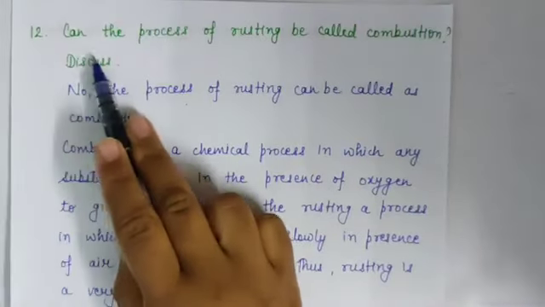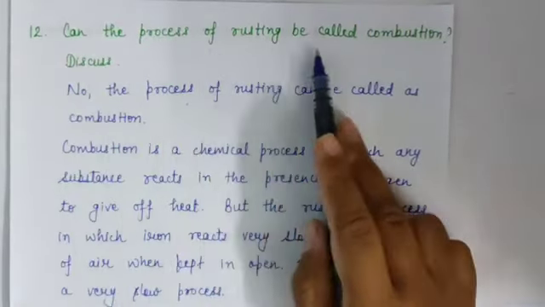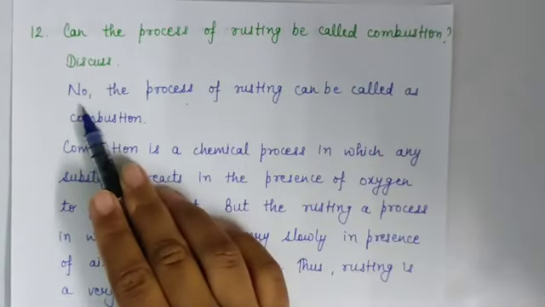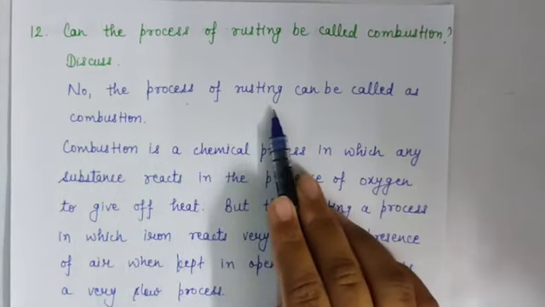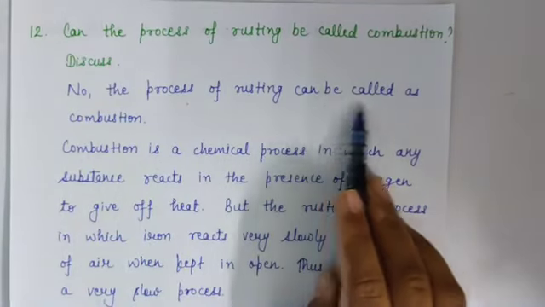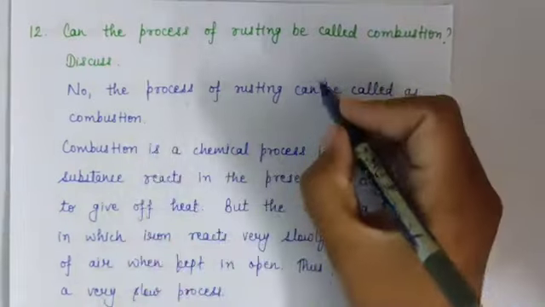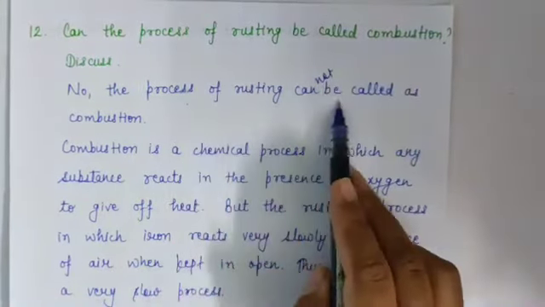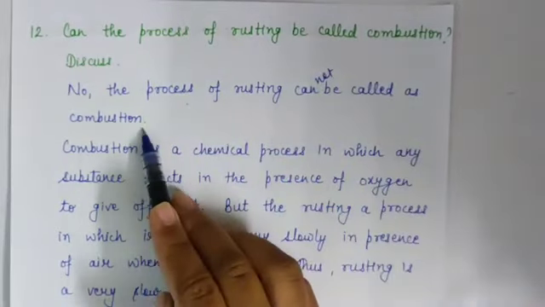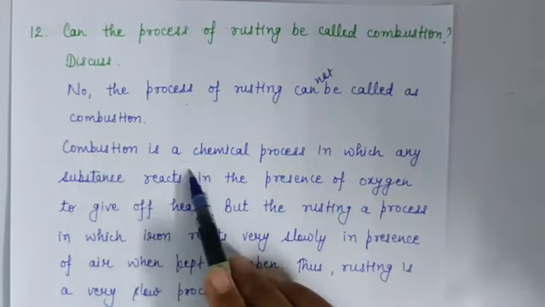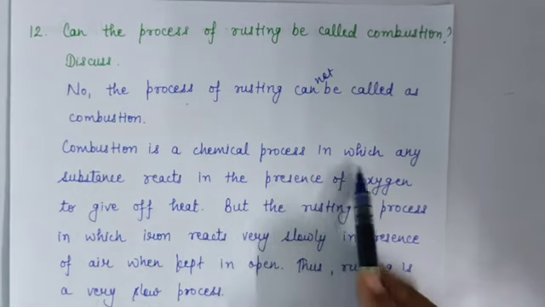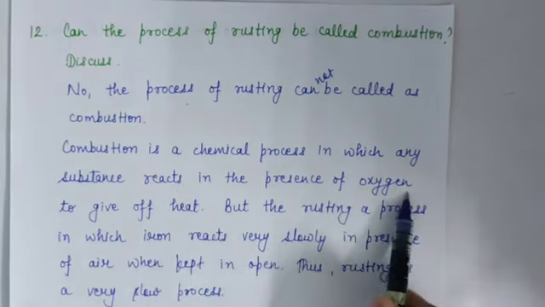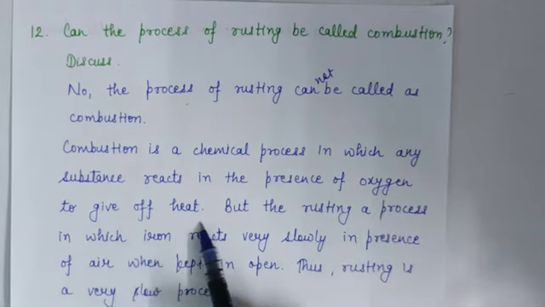Question number 12 is, can the process of rusting be called combustion? Discuss. Answer is no. The process of rusting cannot be called as combustion. Okay. Process of rusting cannot be called as combustion, because combustion is a chemical process in which any substance reacts in the presence of oxygen to give off heat.